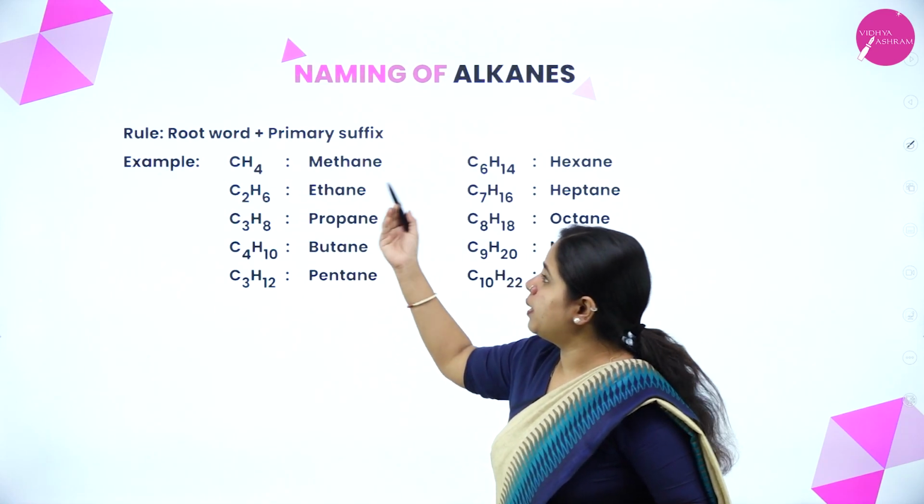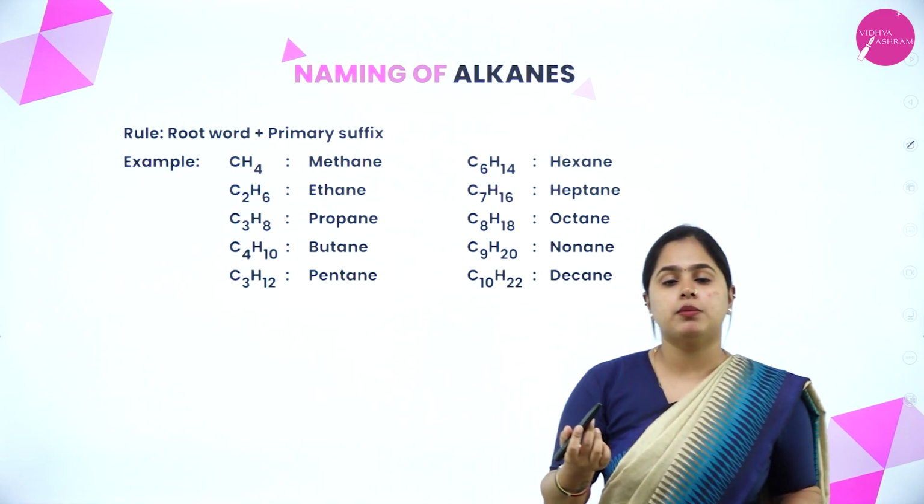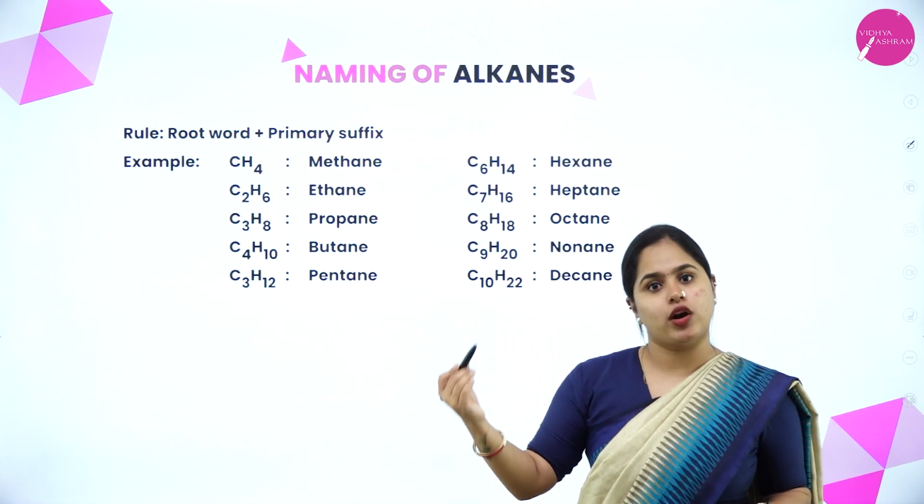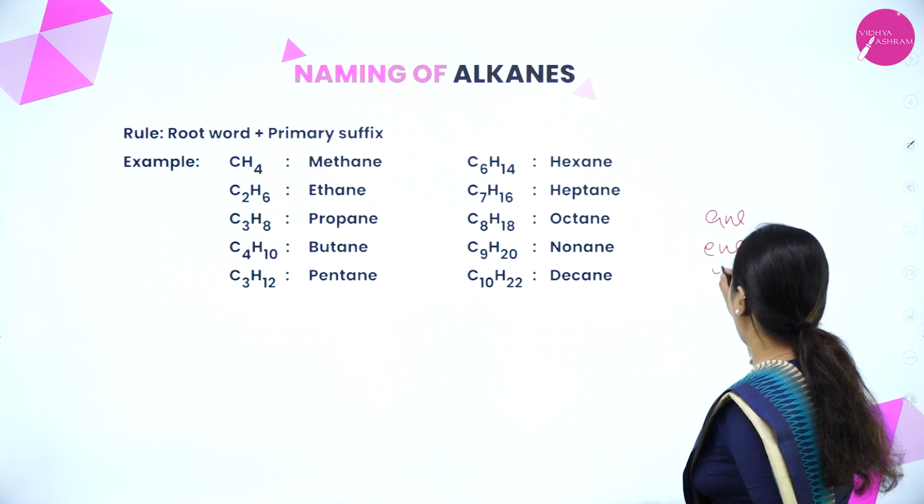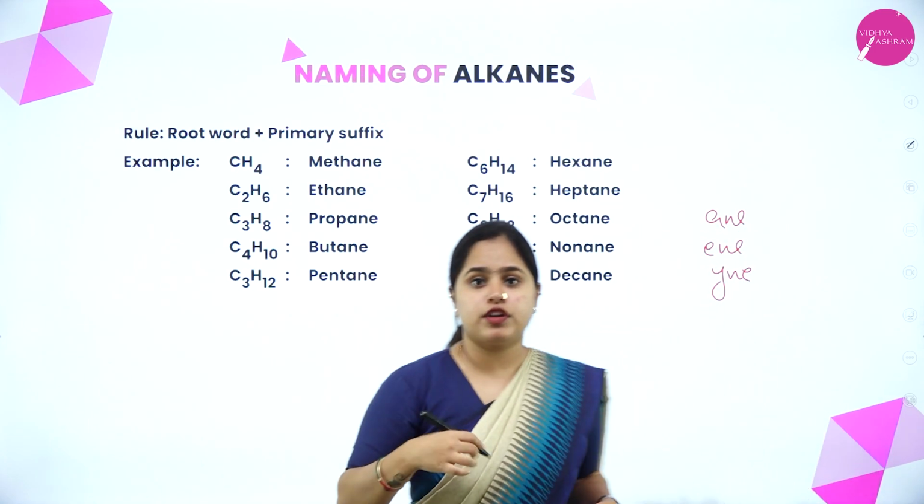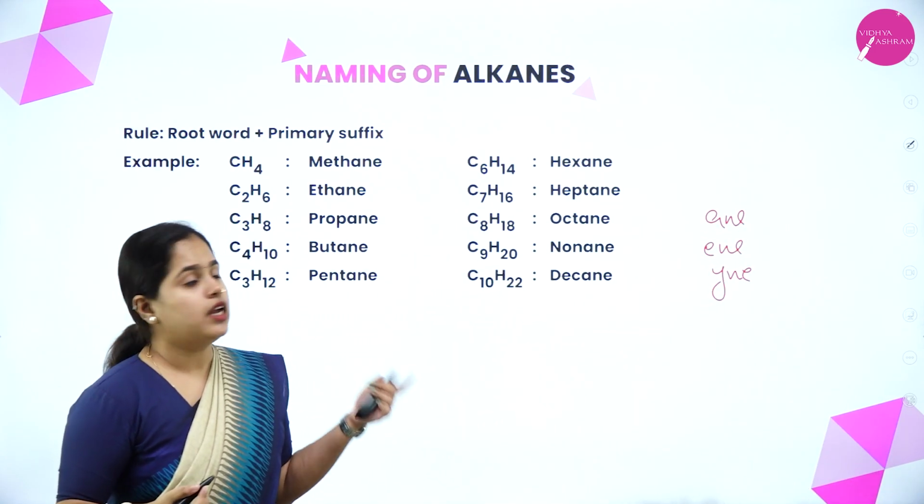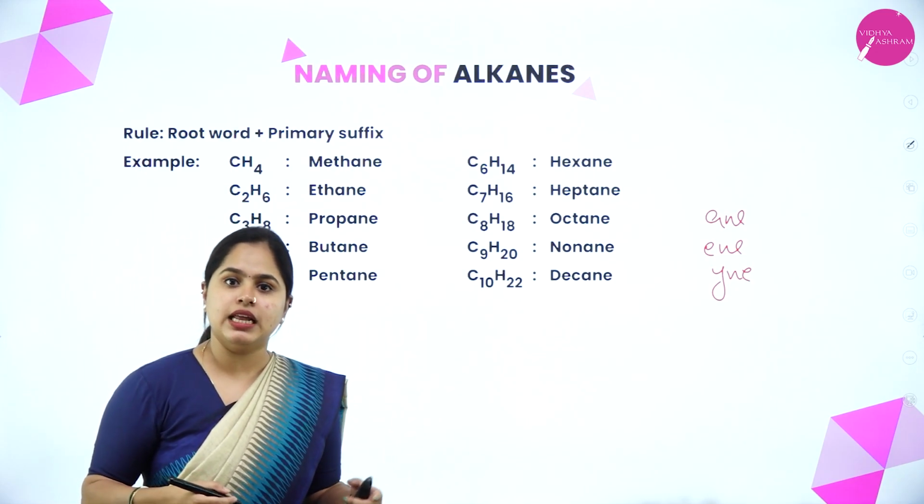It will be the root word plus primary suffix. What is primary suffix? Whether it is alkane, alkene or alkyne. Based on that, it can be ane, ene or yne. Right? If it is an alkane, it ends with ane. If it is alkene, ene; alkyne, yne.